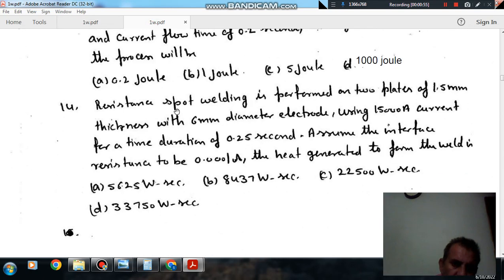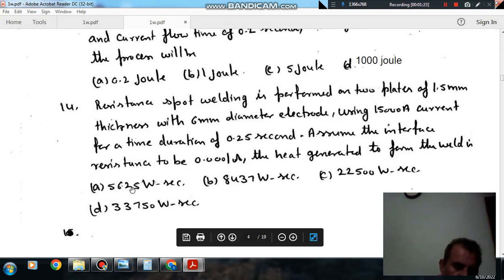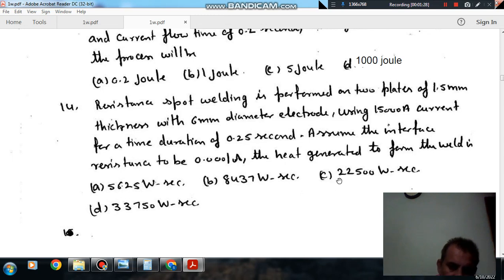Question number 14. Resistance spot welding is performed on two plates of 1.5 mm thickness with a 6 mm diameter electrode using 15,000 ampere current for a time duration of 0.25 seconds. Assume the interface resistance to be 0.0001 ohm. The heat generated to form the weld is: option A, 5625 watt second; option B, 8437 watt second; option C, 22500 watt second; option D,